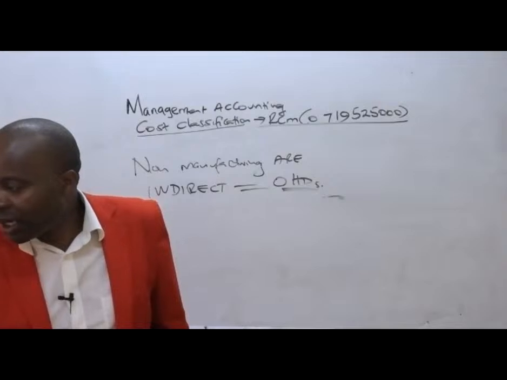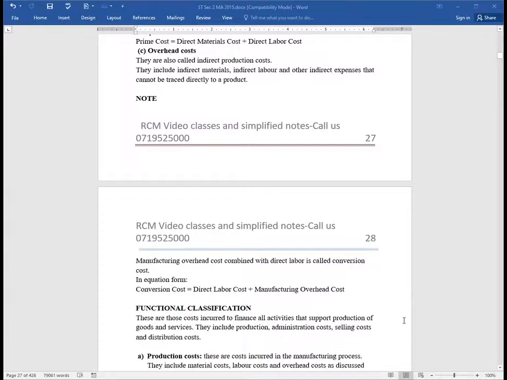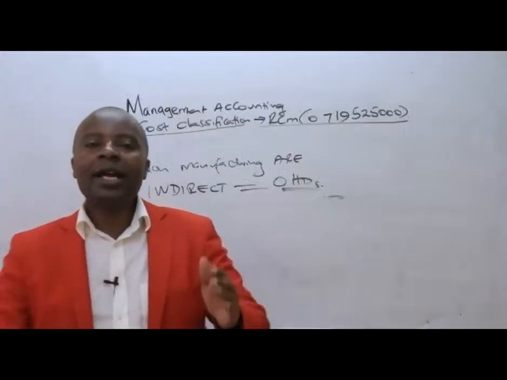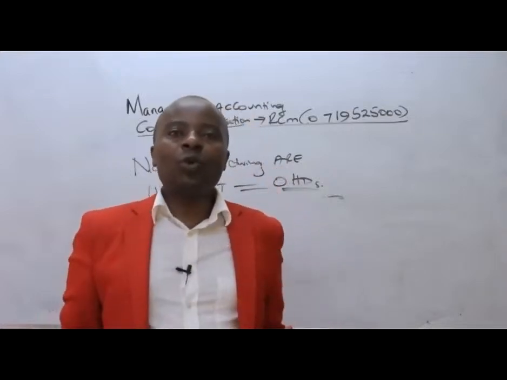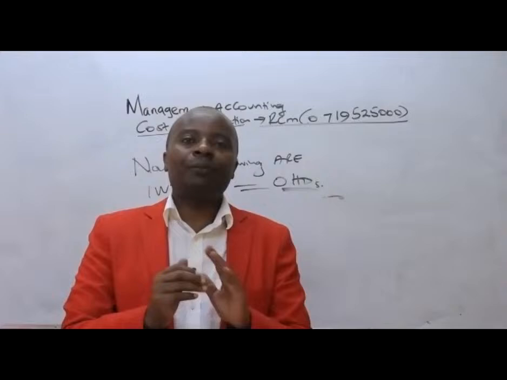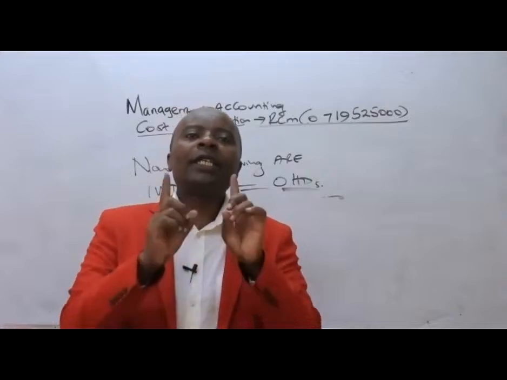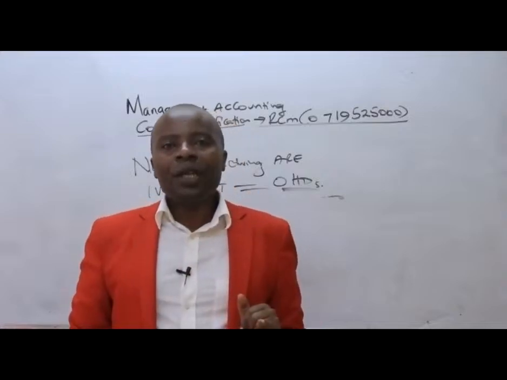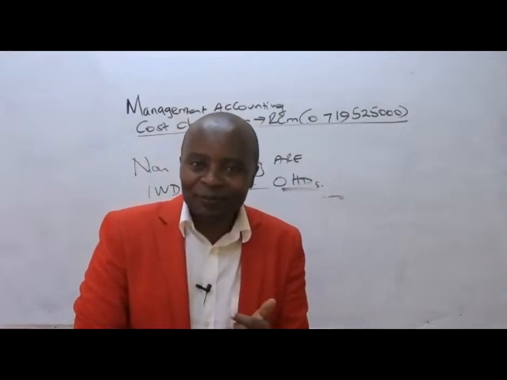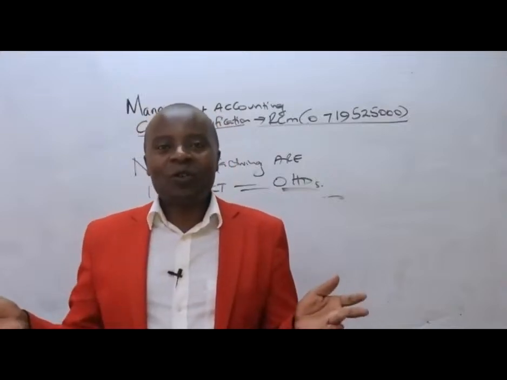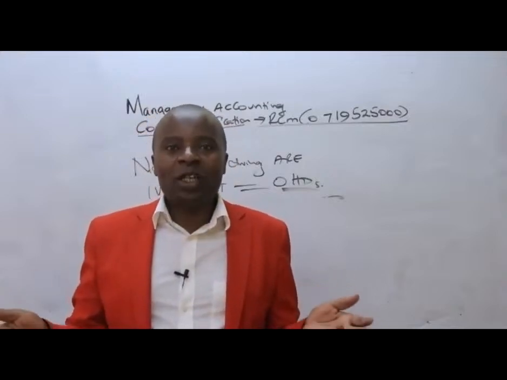Great. Now from there, ladies and gentlemen, we go to another classification, which is the functional classification. Under functional classification, ladies and gentlemen, we shall be classifying our costs in accordance to the various activities or functions that a company does. The major function, of course, will be production. We shall have another function in the name of research and development. It's an activity which serious firms will always engage in.